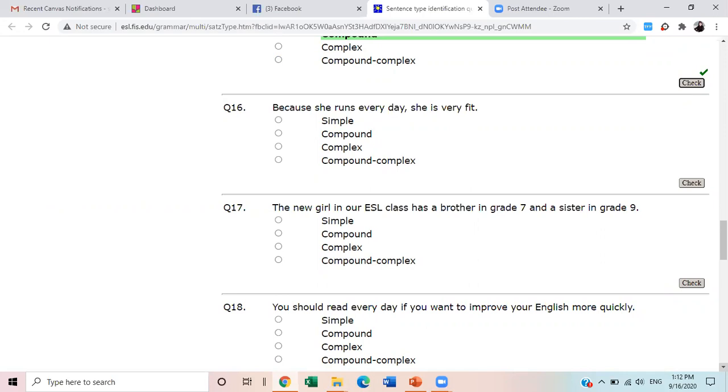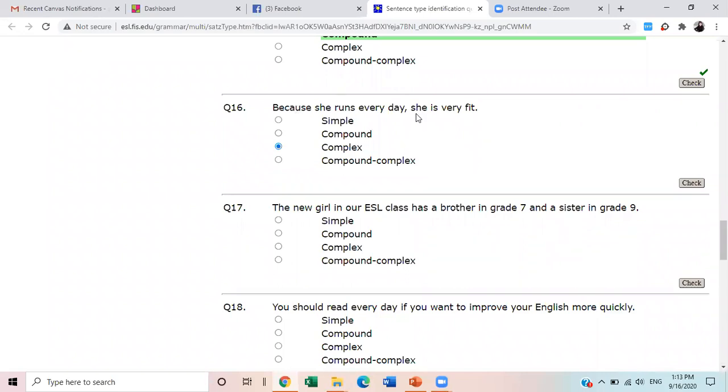Again, compound. Why is it compound? Because of the comma, ma'am. No, no. "Because" is there, ma'am. Because it is complex. Why? Because "because" is not in the fanboys list. Yes, ma'am. In other words, it is not in the fanboys list.